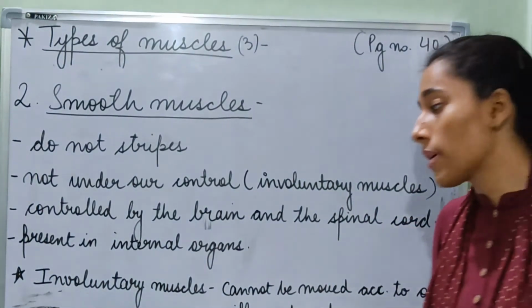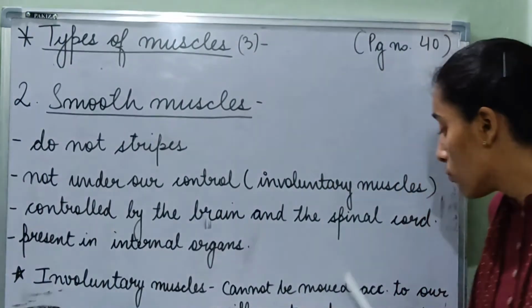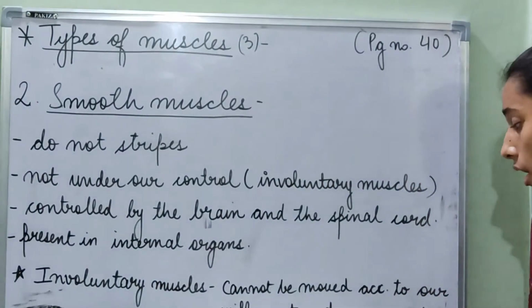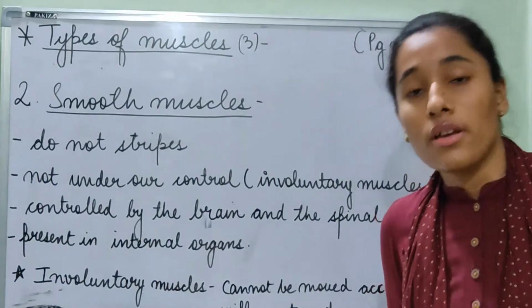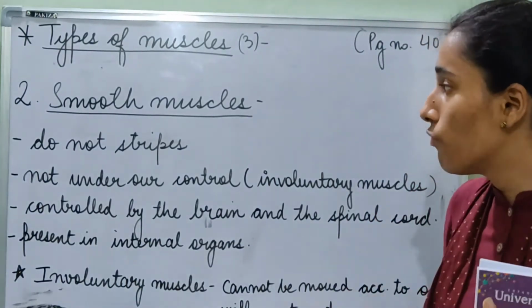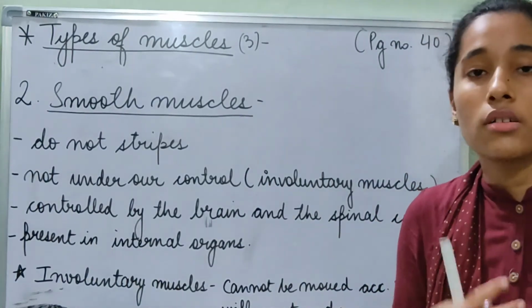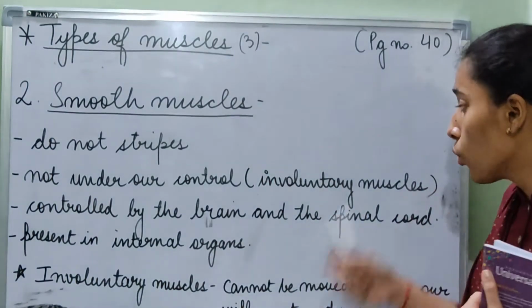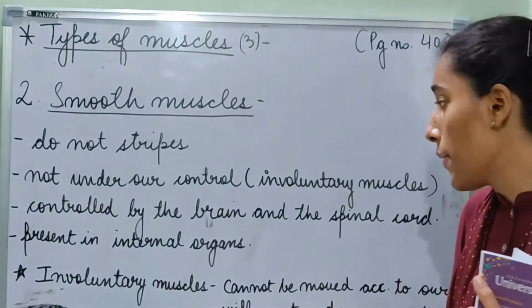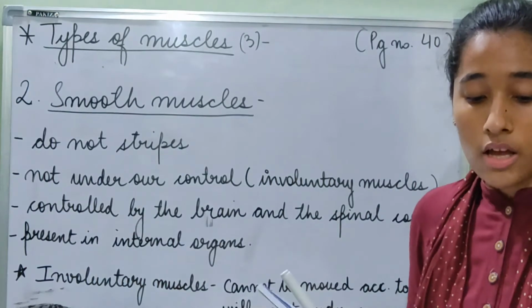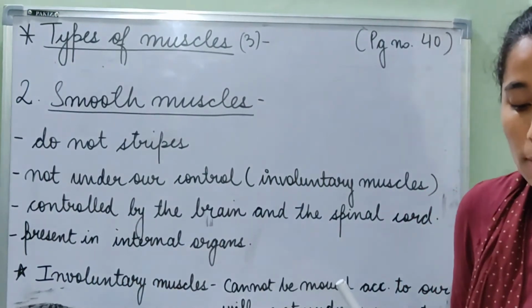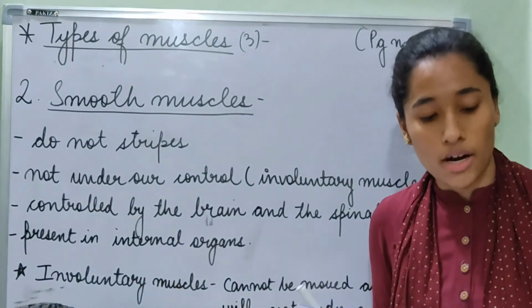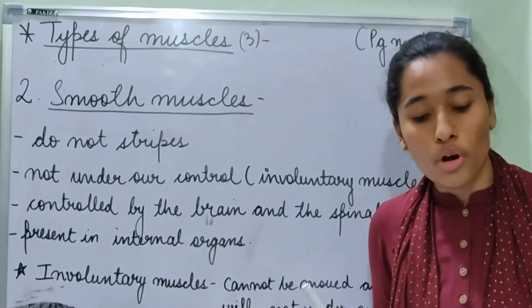What are involuntary muscles? Muscles which cannot be moved according to our will or which are not under our control. For example, we cannot control the muscles that are responsible for the heartbeat, movement of food or breathing.